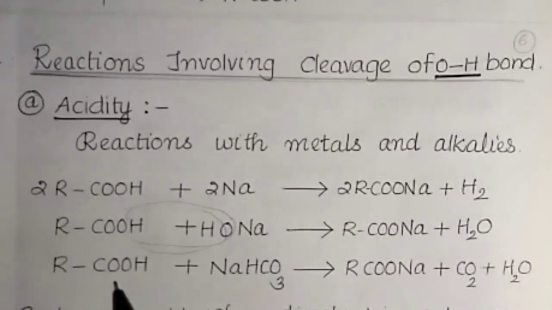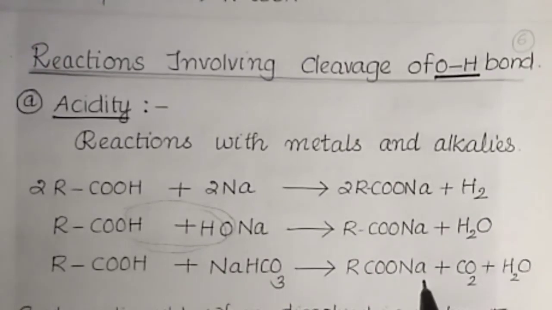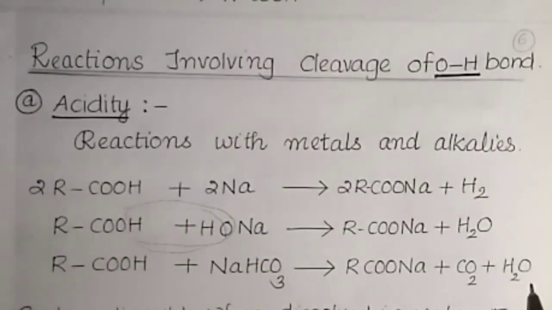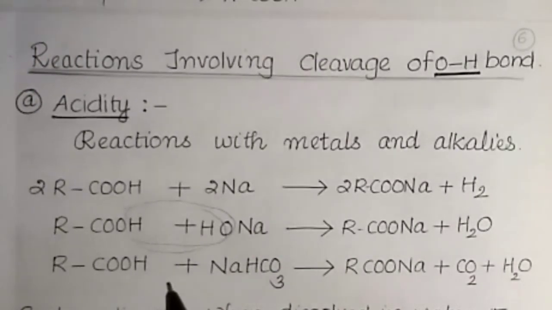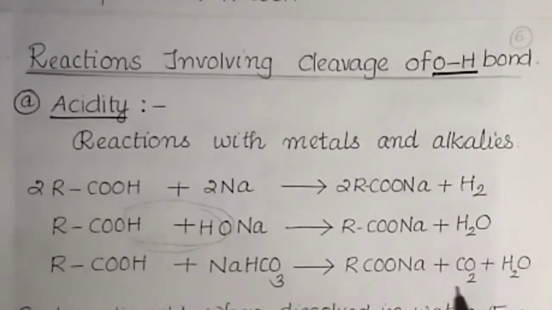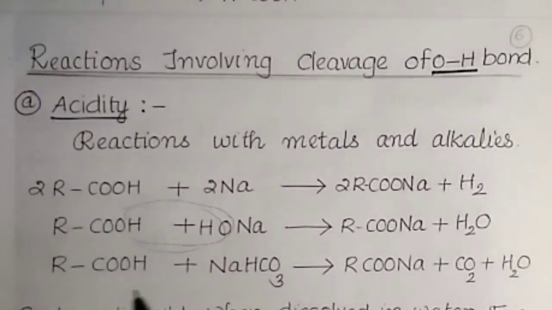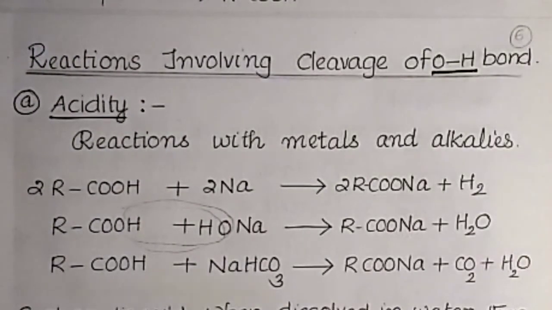Then RCOOH plus sodium hydrogen carbonate or sodium bicarbonate gives RCOONa plus carbon dioxide plus water. This is a test to distinguish carboxylic acid, because when carboxylic acid is treated with sodium bicarbonate, we get a brisk effervescence of carbon dioxide gas, then we can assign that a carboxylic functional group is present in that particular compound.